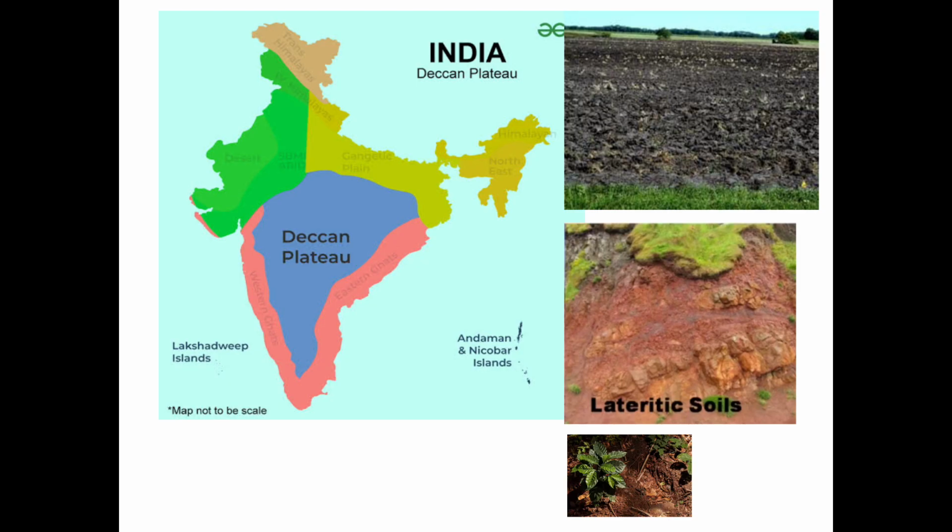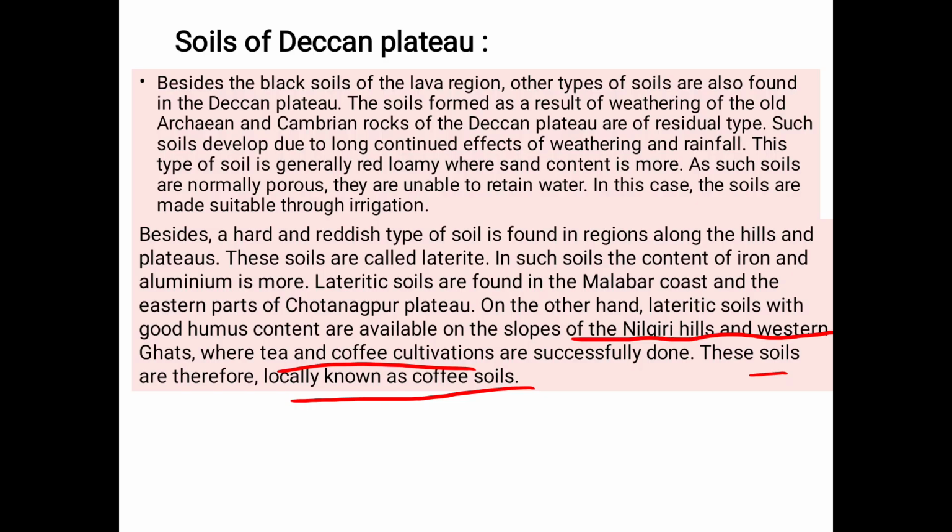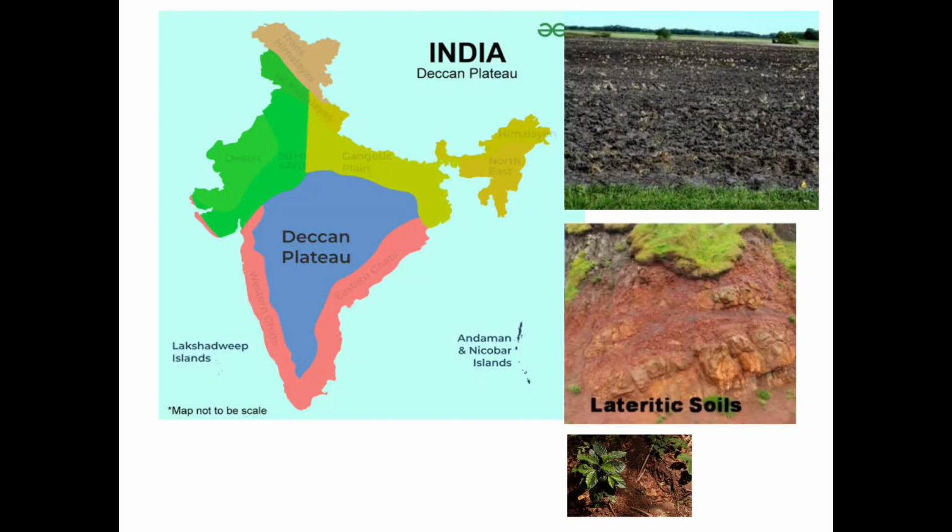So you will find lots of tea gardens and coffee gardens in this region, Nilgiri Hills. We also have a very famous hill station, the Ooty region.